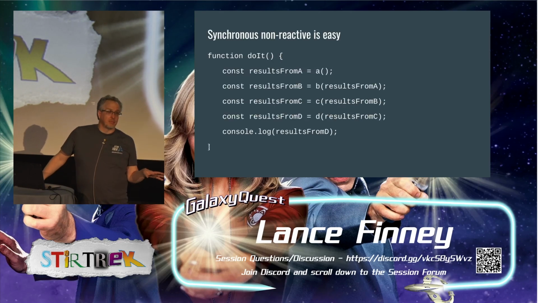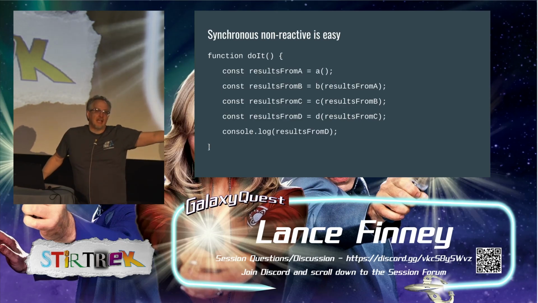When we first learned to program, whether it was in 3rd grade, moving a turtle around, or in college, or whatever, we probably learned with something like this, where we make a call to A, and take that result and pass it into B, where we make another call, and take that result and pass it into C, and take that result and pass it into D, and take that result and do a final something with it. And we know the order of operations, A, then B, then C, then D, then the console log, and it's easy and it's done, and that's not actually representing the real world.